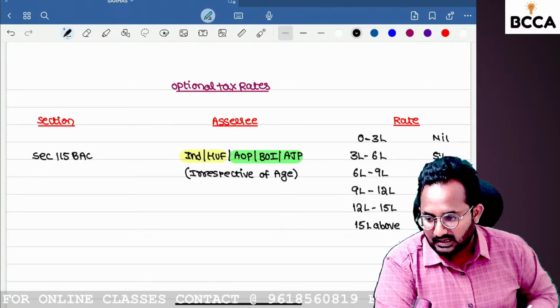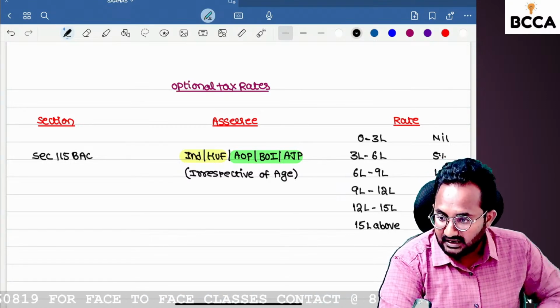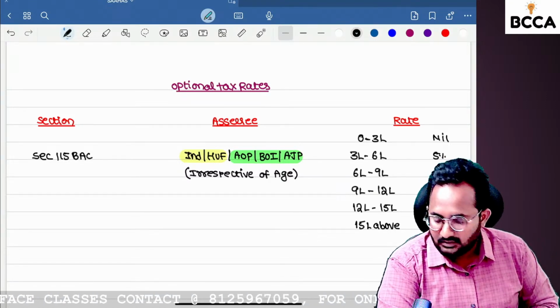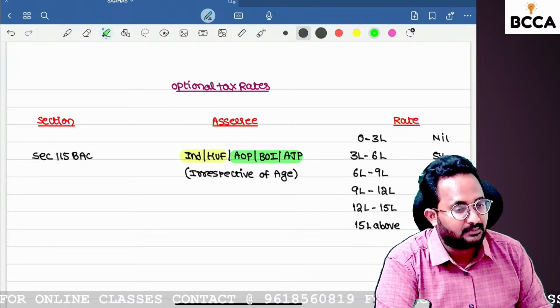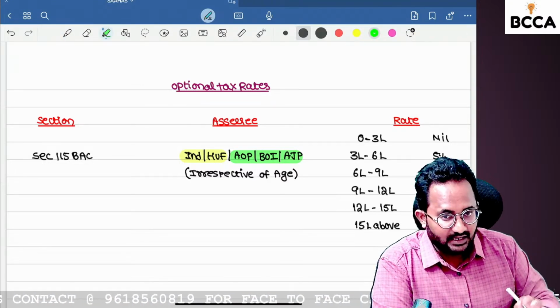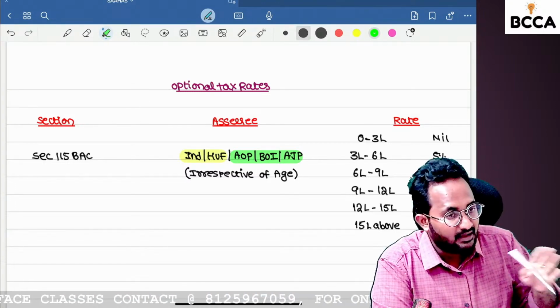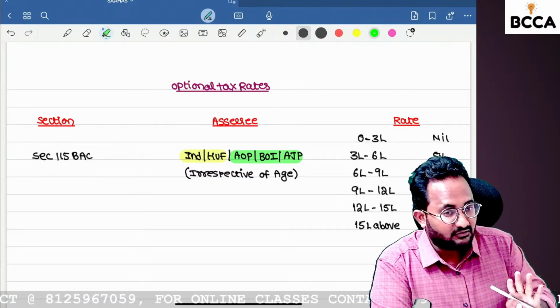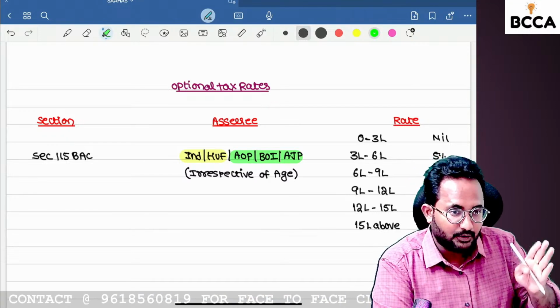So Sesikumar, Karthikeyan, Madhumita, Aravind, Arun Venkatesh, Shilpa, Lakshmi Prasanna, Parvati, have you understood what is the change made by the Finance Act 2023? Yes. Every 3 lakh income increases, automatically tax rate will increase by 5%. So in this situation, there is no 25% tax rate. Directly 20 jumps to 30.